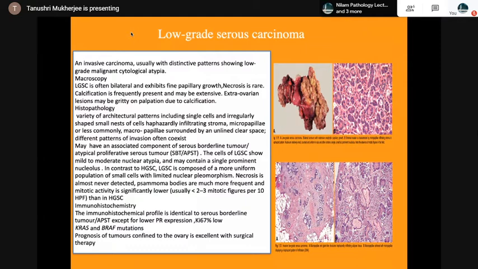It can have an associated atypical proliferating serous tumor component also. The IHC profile is similar to that. You can have WT1 expression, CK7 expression, PAX8 positive, Ki67 is low, KRAS and BRAF mutation. Prognosis of tumors confined to the ovary is excellent with surgical therapy.